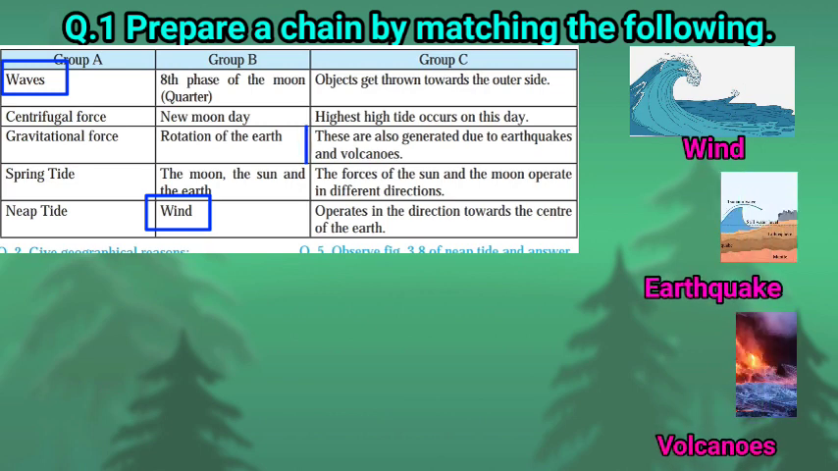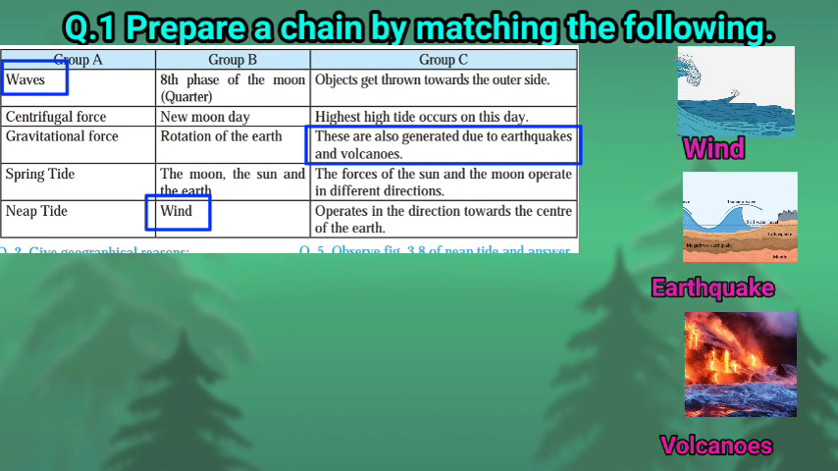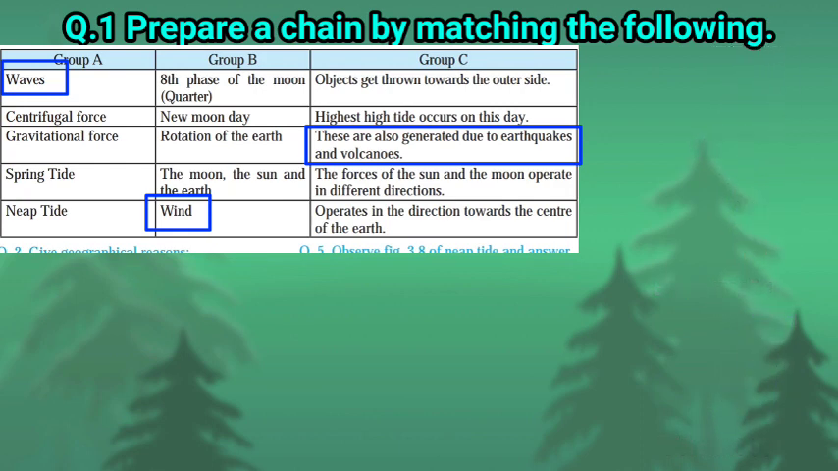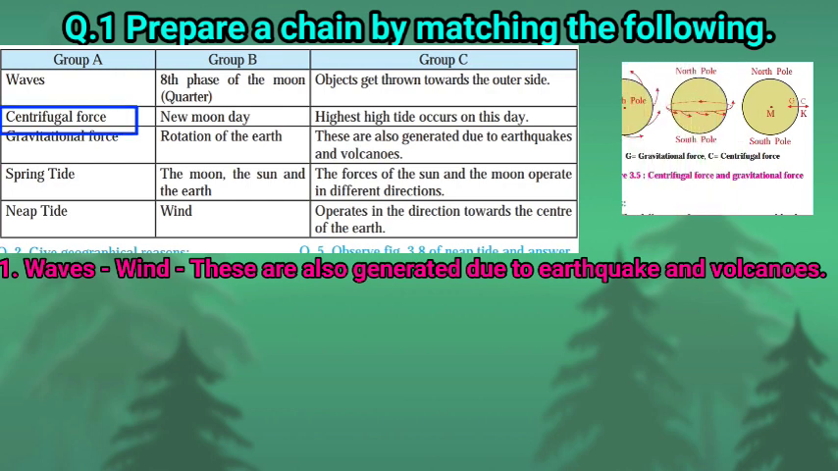See in group C, third point. Waves are also generated due to earthquakes and volcanoes. So children, due to the earthquake and volcanic eruption occurring below the floor of the ocean, these are also a reason behind the occurrence of waves. These waves are called tsunami. So here we make a chain with waves, wind, and these are also generated due to the earthquakes and volcanoes.